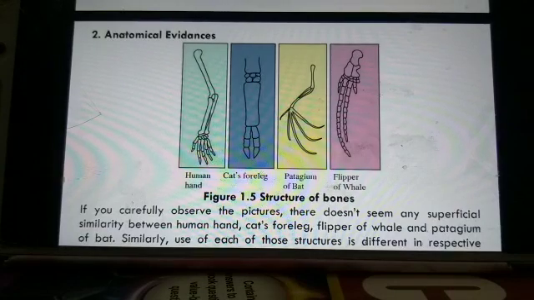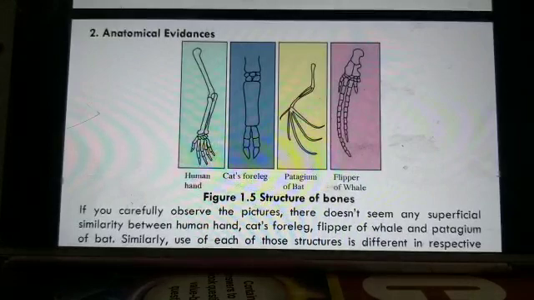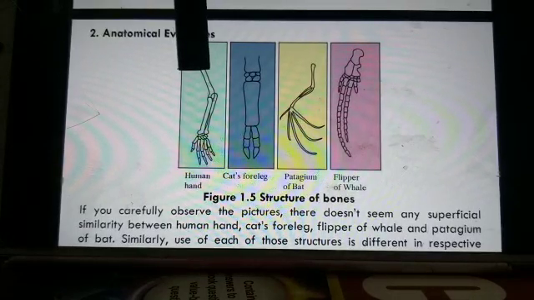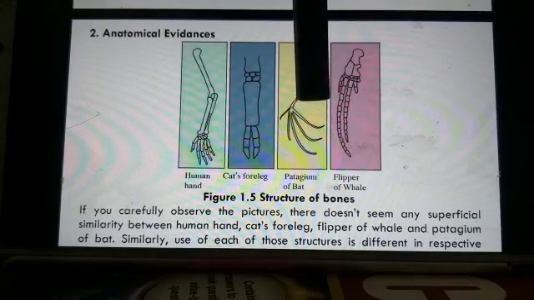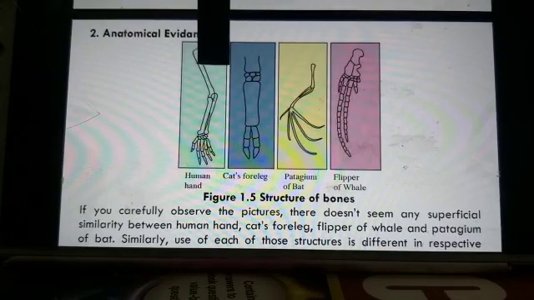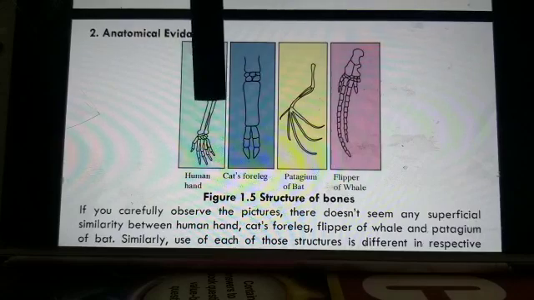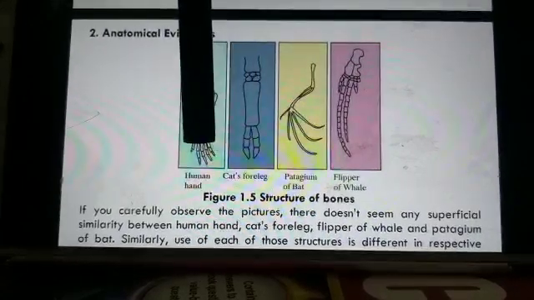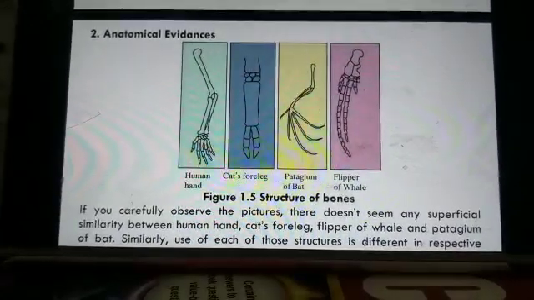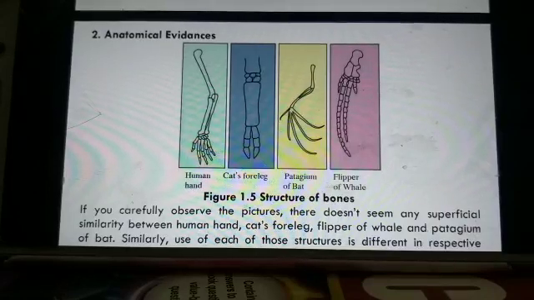However, there is a similarity in the structure of bones and bony joints. For example, see the structure of bone in the human hand and the patagium of a bat. The bones have joints, and their structures are similar. Bony joints in the organs of these animals are similar. This similarity indicates that those animals may have common ancestors.